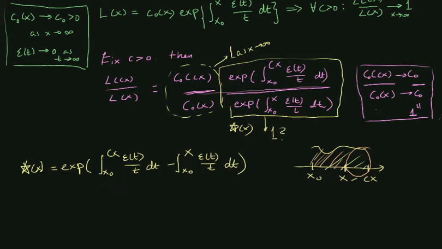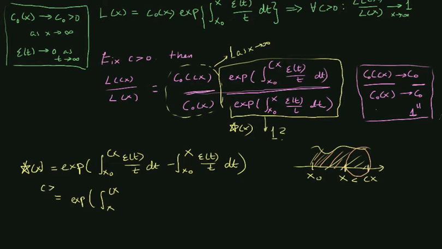If it was the other way around, we would have the integral from Cx to x. If Cx is smaller than x, we could still rewrite this, but we would have to remember that this number up here is smaller than this number down here, and that this integral evaluates to an opposite sign, and that's just kind of messy.